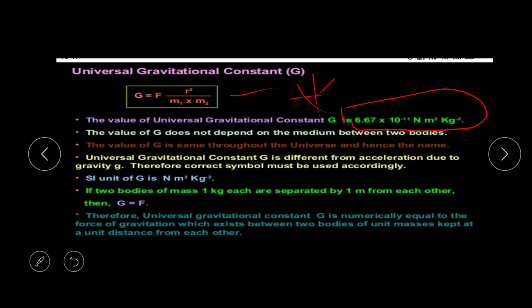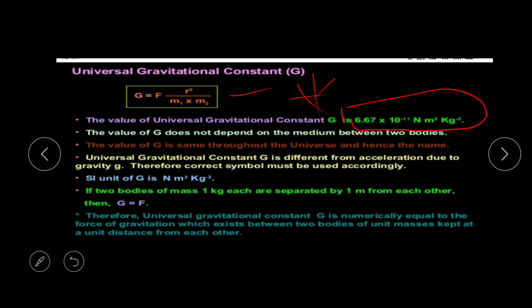Newton said that the universal gravitational constant G is different from acceleration due to gravity. So there is a capital G and a small g, and there is a difference between them. The small g, acceleration due to gravity, is 9.8 meter per second square. So symbols must be used correctly. The SI unit of G is Newton meter square per kg square.